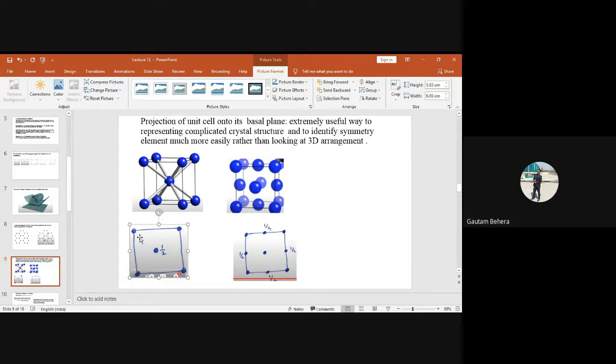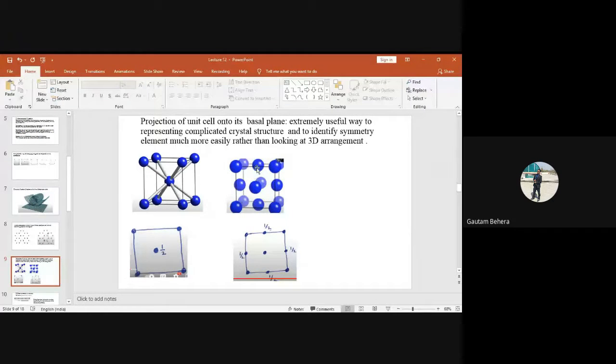And you want to represent it in 2D form, projection form. So how to represent? I am taking a basal plane. Suppose this is a basal plane. So I can show 4 points at the corners, this one, this one, this one, and this one, which are showing the bottom plane corner atoms and top plane corner atoms. And this is showing the body center point. That is a half distance, because from here to here it is half. These four corner points are 0 positions, and these four are at 1 unit distance. So 1 unit distance and 0 unit distance are at the corners, but the half one is here. It is okay now?